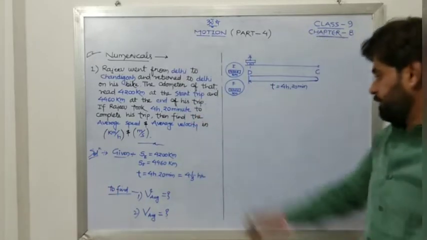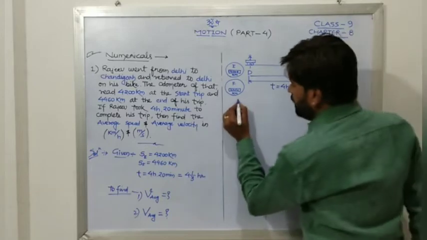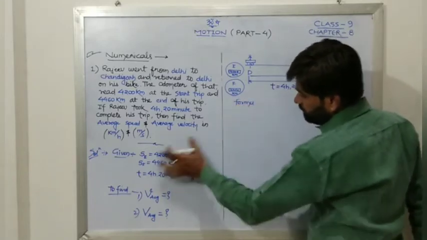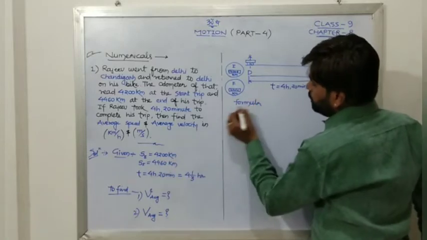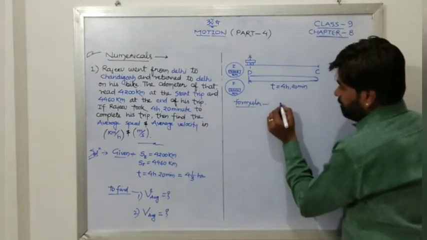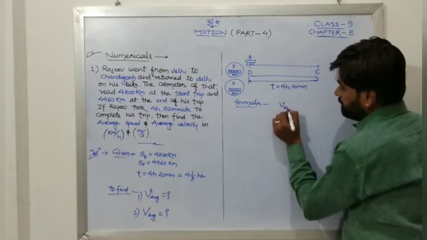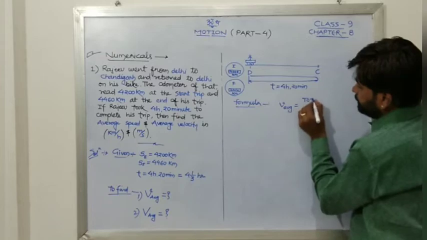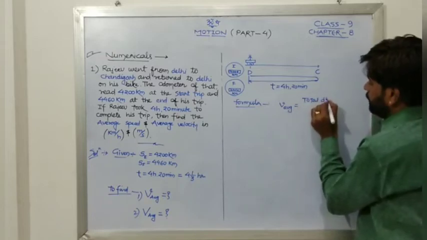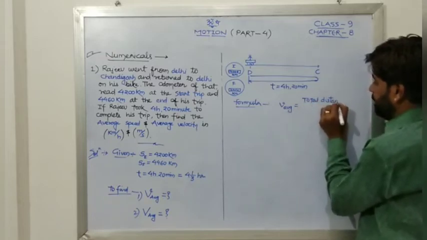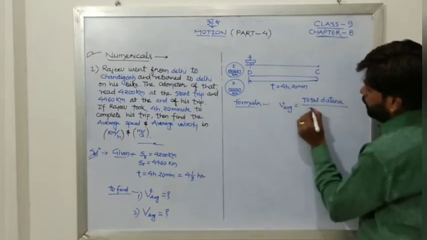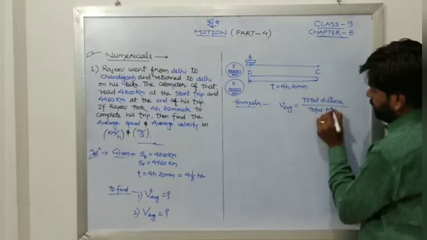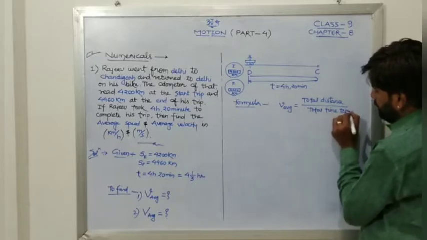Now before that, formula. Through formula we will know what the rest of the things are which we need. So first formula, average speed. Average speed is nothing but total distance upon total time taken during the journey.